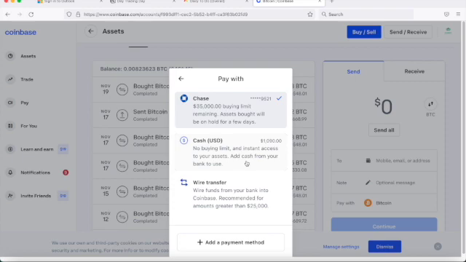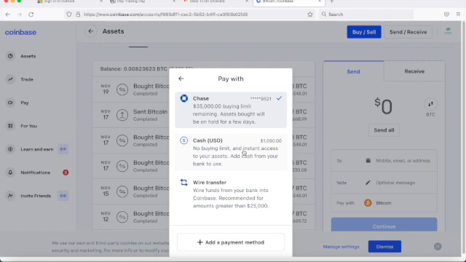You could do cash if you have cash in your Coinbase wallet, which I do, and I just transferred money. I wired money. So wiring money, you want to do this, and this is another tip, with your own personal account, right? Your name on your bank account needs to match the name on your Coinbase account if you're going to wire money in.